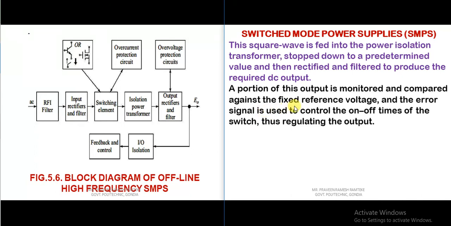A portion of this output is monitored and compared against the fixed reference voltage. If there is some error generated after the comparison between the output and the reference voltage, then the error signal is used to control the on and off times of the switch, meaning this feedback is given to the switching element, and thus it regulates the output.